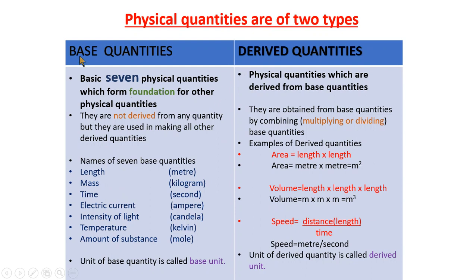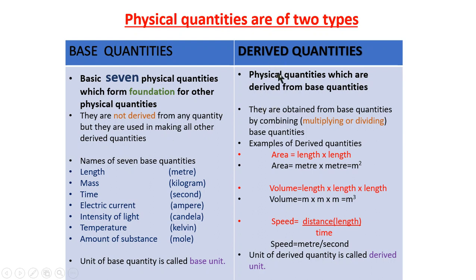Okay, there are only 7 base quantities. I am calling them basic quantities because they are the basic fundamental quantities, and they are used in making all the other quantities. So there are 7 base quantities. They are not derived from any quantity, but they are used in making all the other derived quantities.